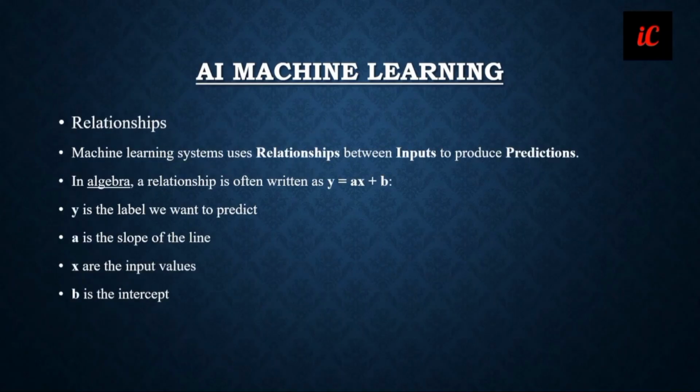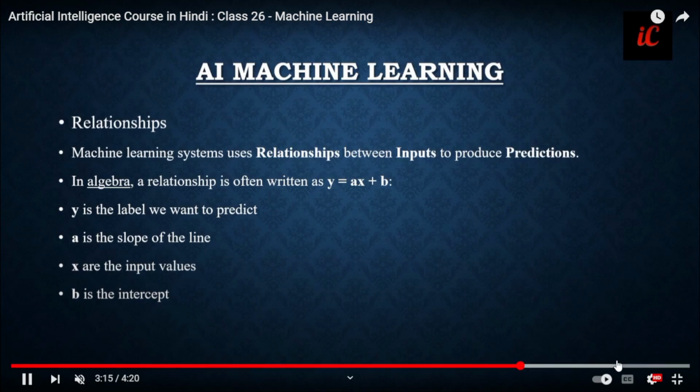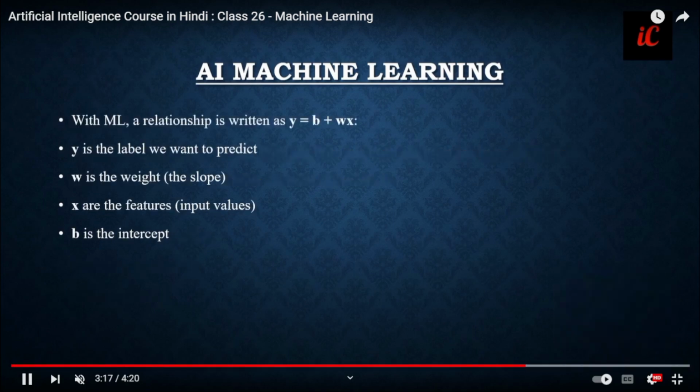So how can we find the relationship in machine learning? I have already told you, the relationship between inputs and the prediction. We will write it as y = ax + b in algebra form. Y is the prediction, a is the slope of the line, x is the input value, and b is the intercept. These are the few points.